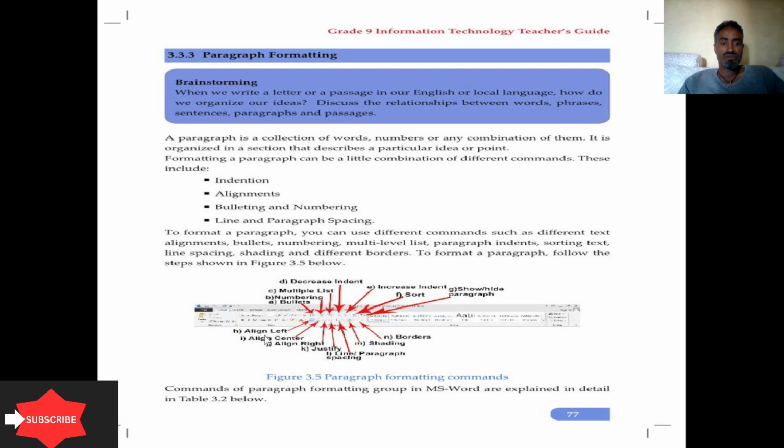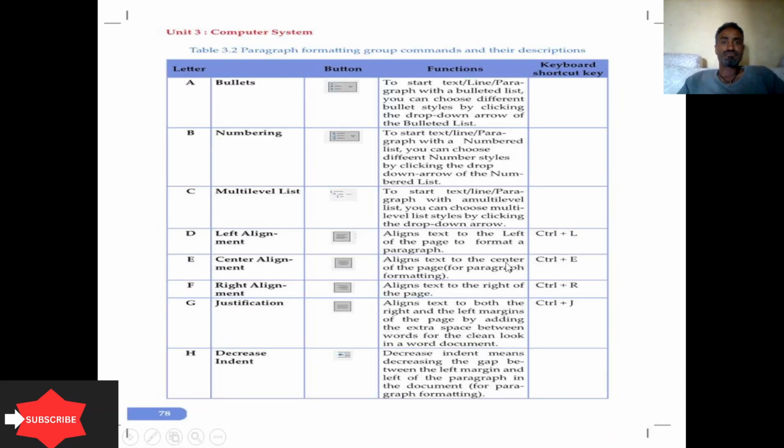On the left side are align left, align center, align right, justify, line spacing and paragraph spacing, shading, and borders, which appear under the paragraph group. Let me demonstrate using the software.